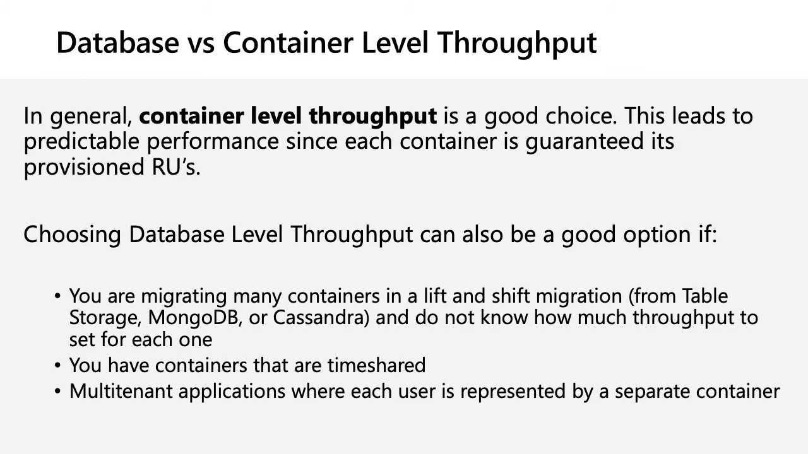And if you want to choose database level throughput, what are the cases you can choose it? If you are lifting and shifting some of the migration from any of the workloads, and you don't know how much throughput you want to configure for each container under it, you can anyhow go for a database level throughput. You can monitor the usage for some time, then you can decide whether to go with the container level or a database level.